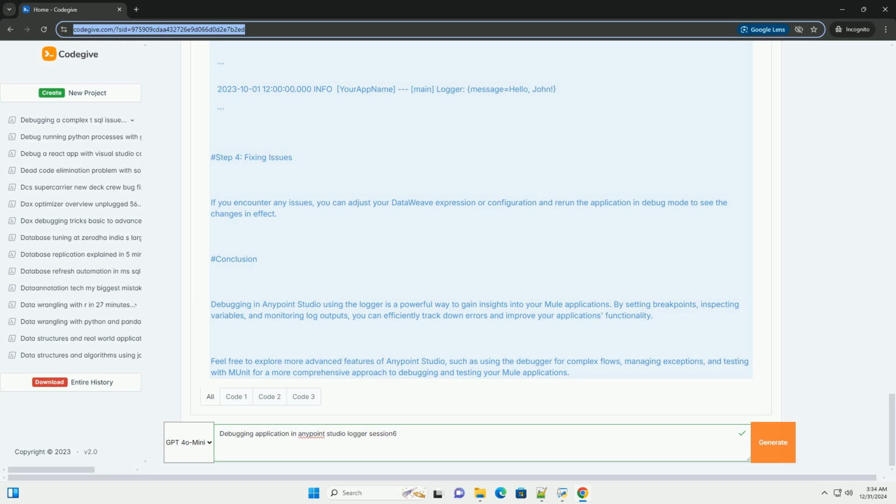Conclusion: debugging in Anypoint Studio using the logger is a powerful way to gain insights into your Mule applications. By setting breakpoints, inspecting variables, and monitoring log outputs, you can efficiently track down errors and improve your application's functionality. Feel free to explore more advanced features of Anypoint Studio, such as using the debugger for complex flows, managing exceptions, and testing with MUnit for a more comprehensive approach to debugging and testing your Mule applications.